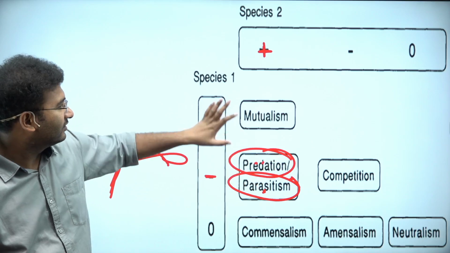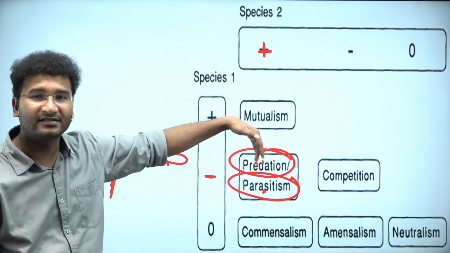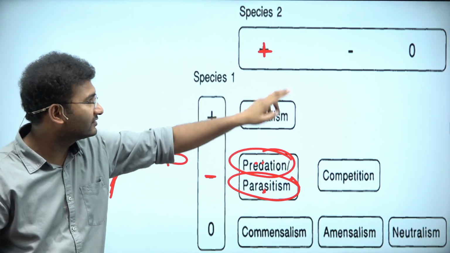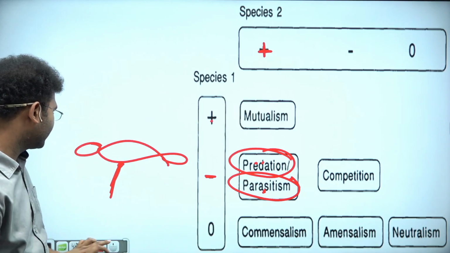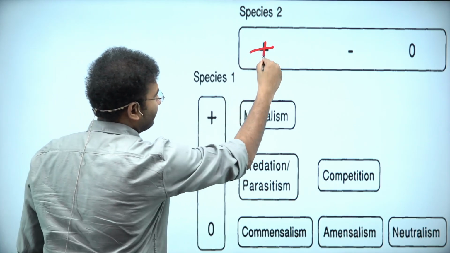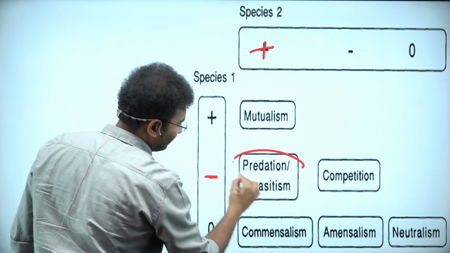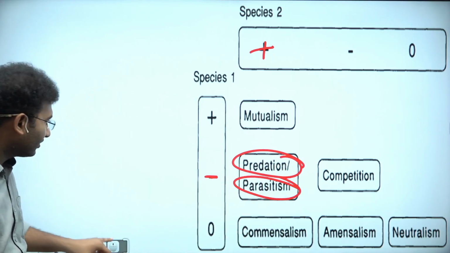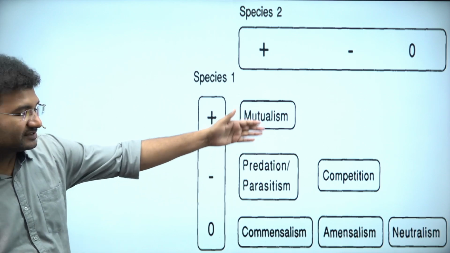I'm sorry, I mistook this. Now let me correct it. If one species gets positive and the other species is negative, this is called predation and this is called parasitism, right? Now come to commensalism, amensalism and competition.